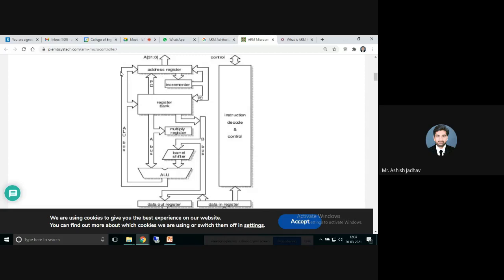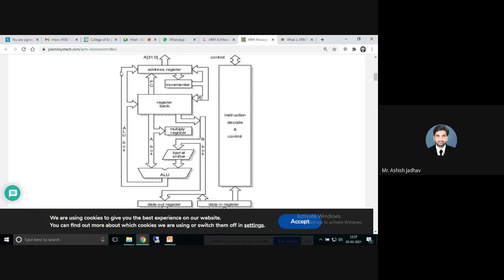And we know that the program counter will always point to the location where the instructions are stored, right? So the program counter will simply point to the location of the instruction which is going to be executed next. Once the instruction is executed, the program counter will point to the next instruction which is supposed to be executed.